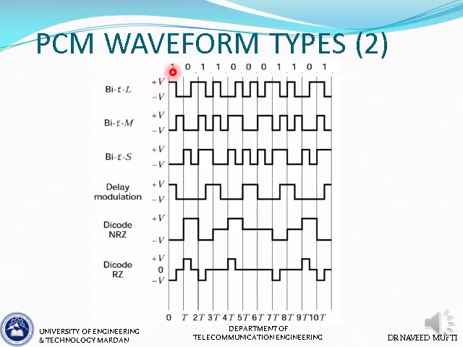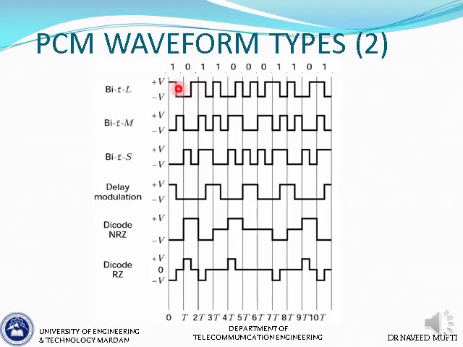So this is the whole bit interval: in the first half the polarity is plus V when we have a 1, and when we have a 0, in the second half the polarity is plus V, and other than that the polarity will change.